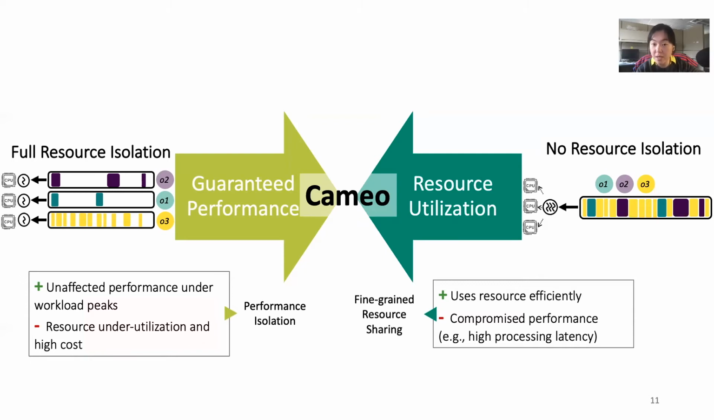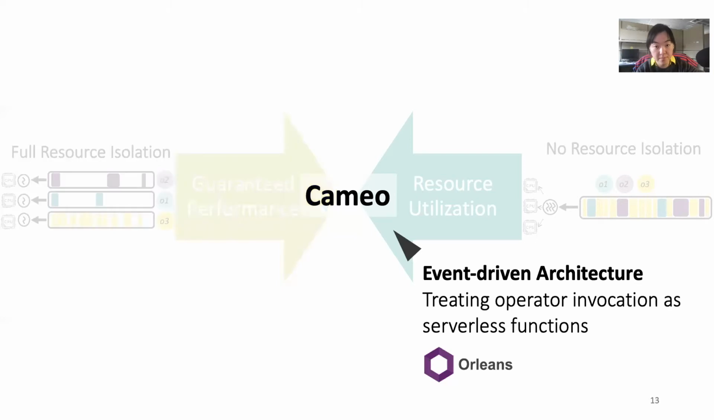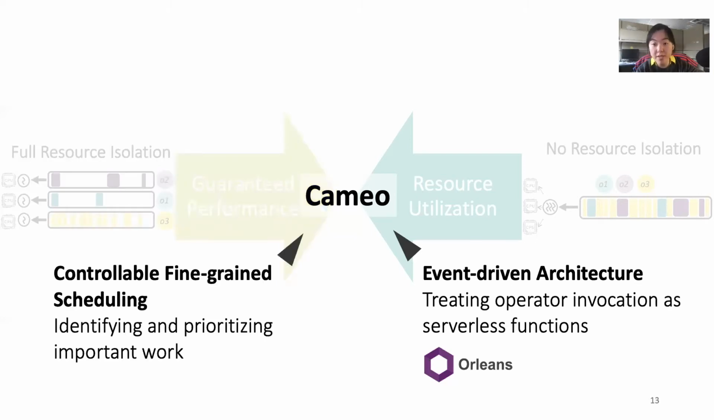Therefore, we built Cameo, a data-driven, fine-grained operator scheduling for stream processing systems. Cameo is based on a streaming runtime built on top of a virtual actor framework, Orleans. Different from the state-of-the-art stream processing systems, it achieves high utilization by adopting an event-driven architecture, treating operator invocations as serverless functions. Here, resources are only provisioned to operators that receive messages. Meanwhile, it enables fine-grained scheduling by identifying and prioritizing operator invocations that require immediate handling.